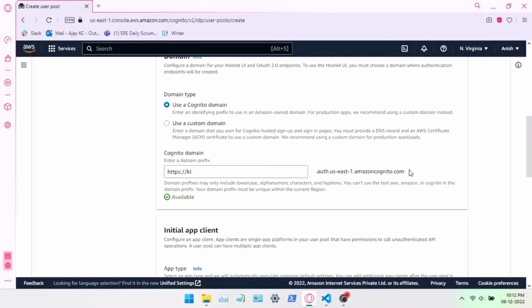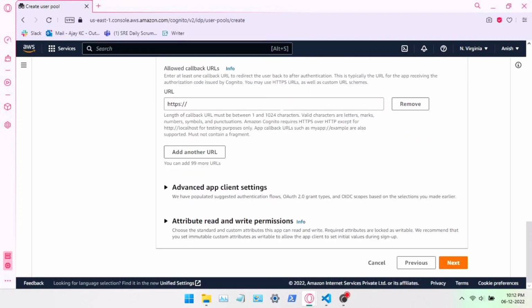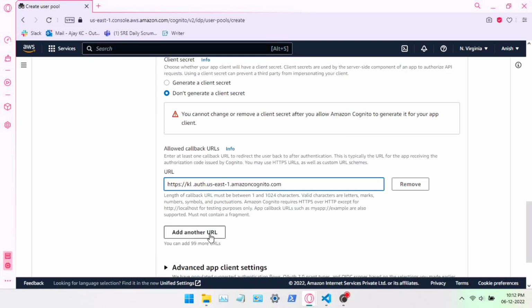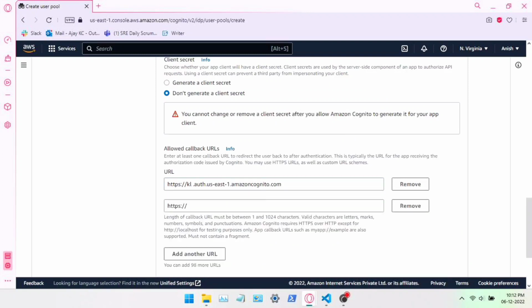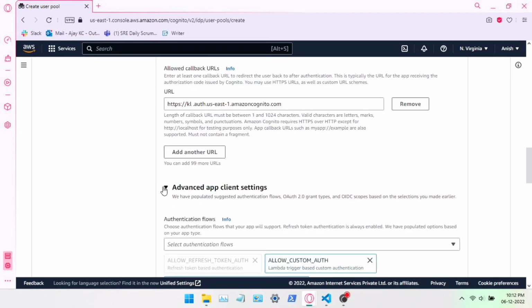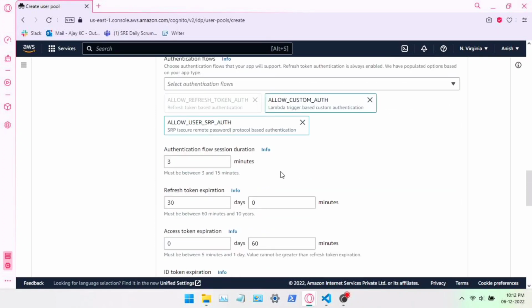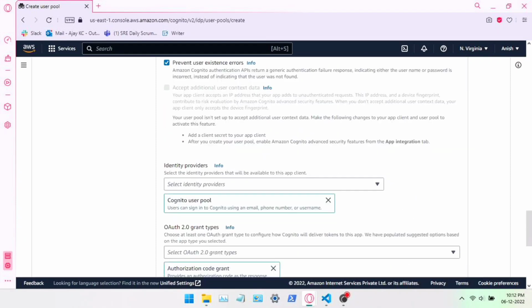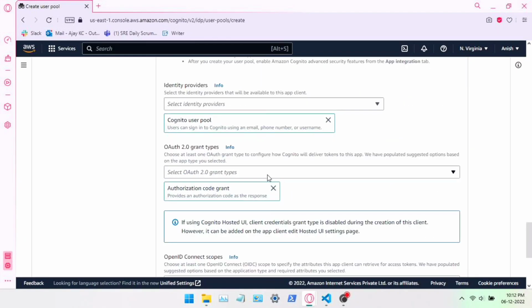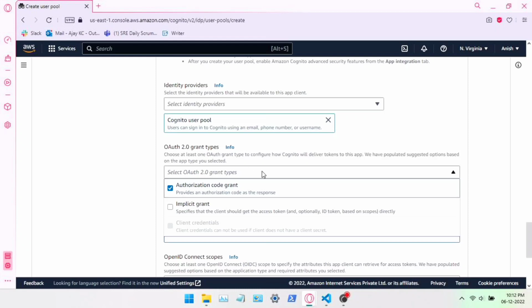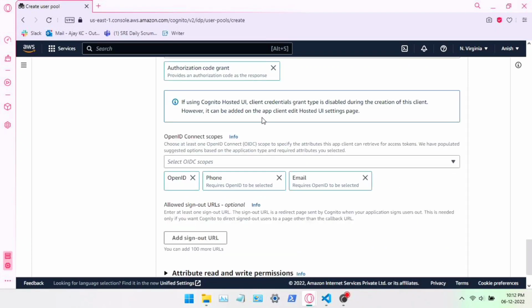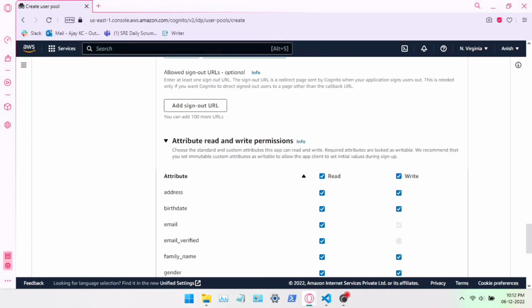We created a domain earlier, so we are going to copy that link and paste it here. Control A, Control V. Then add. If you want to add multiple login pages, you can also add them here. This is going to be the default for the scopes. You can select OAuth 2.0 and OpenID here, but I'm going to choose only email and OpenID.